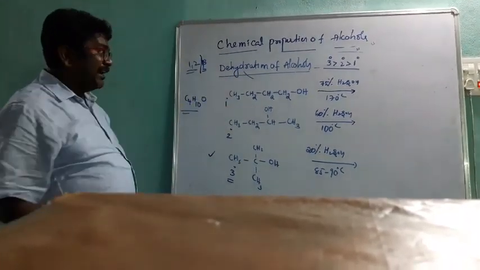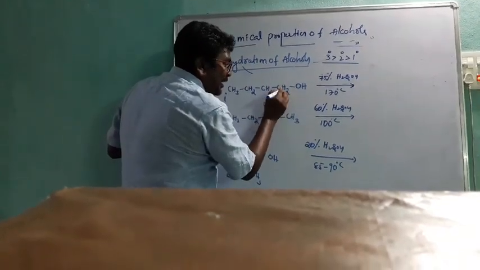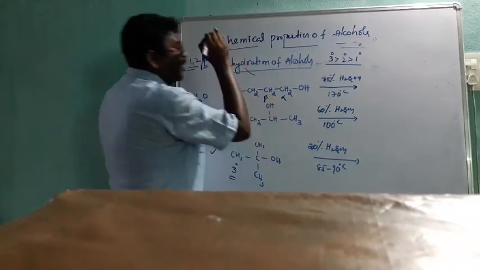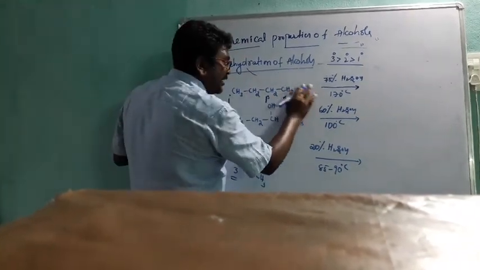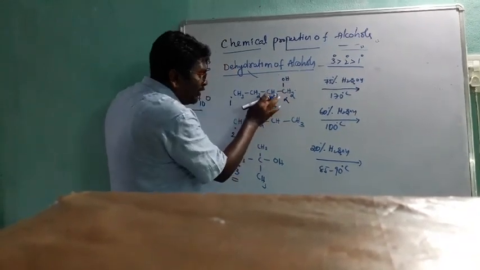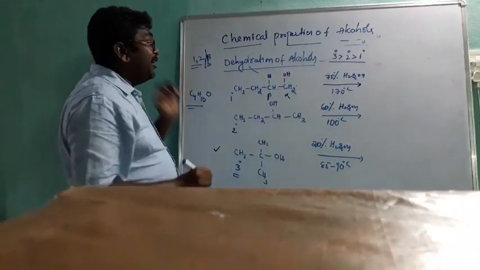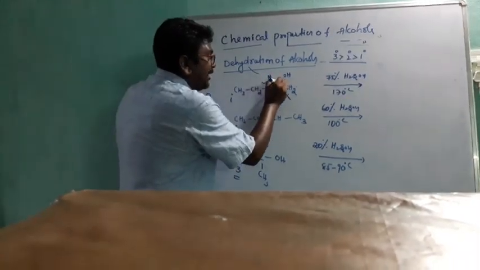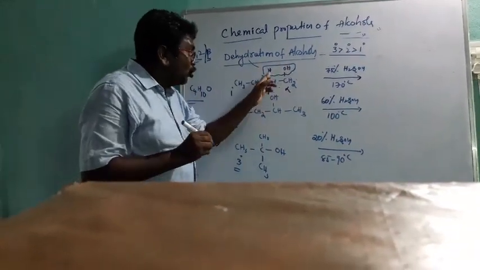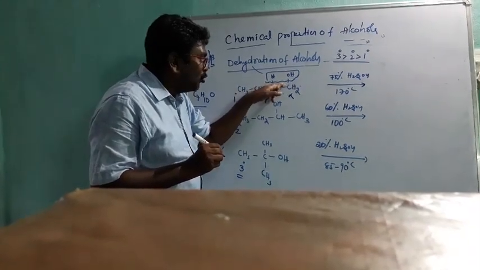Next one, 1,2 elimination or beta elimination. It is very important. The carbon attached to OH is the alpha carbon, and the next one is the beta carbon. I am writing the OH group here, with 2 hydrogens here and 1 hydrogen here. In beta elimination, bonds break and water is eliminated. 2 sigma bonds are lost and 1 pi bond forms between the 2 carbons.